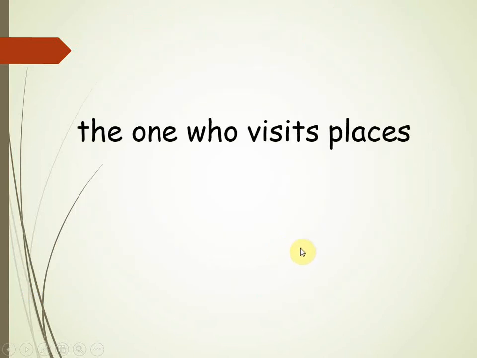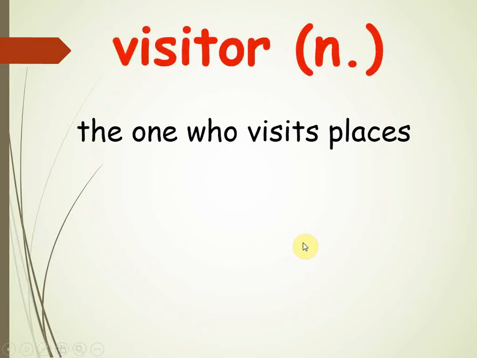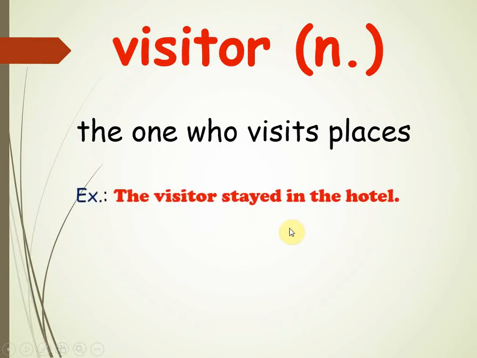The one who visits places. So who knows, the one who visits places is called visitor, and of course it's a noun. For example, the visitor stayed in the hotel. The next one.